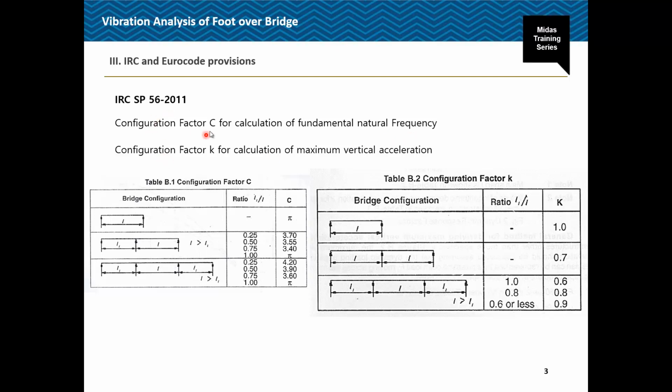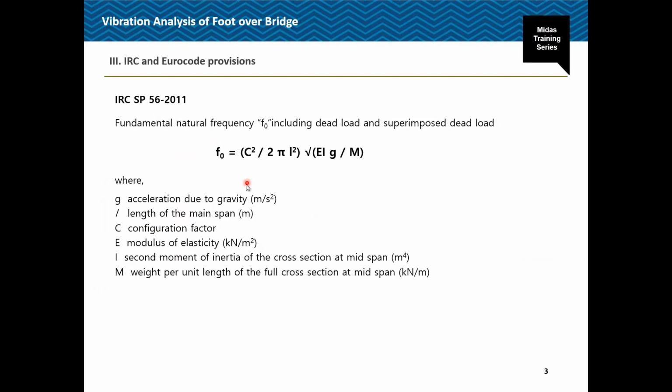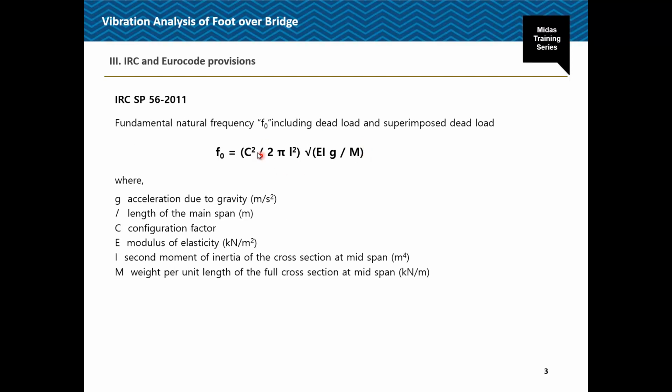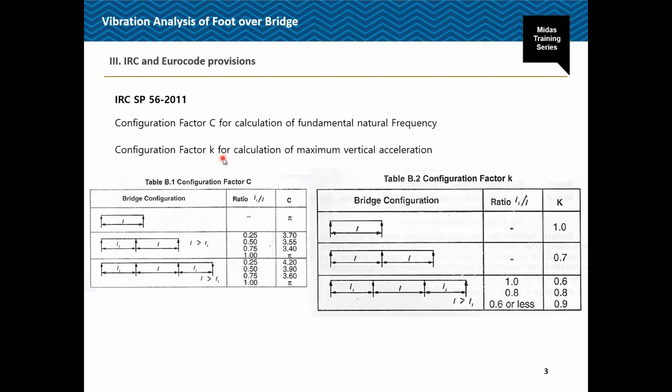So there are actually two configuration factors if you see. K is the configuration factor for the calculation of the maximum vertical acceleration, and there is a C factor, again a configuration factor, which is required for calculation of the fundamental natural frequency.